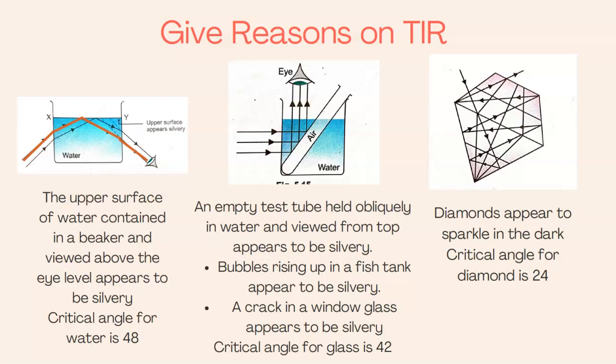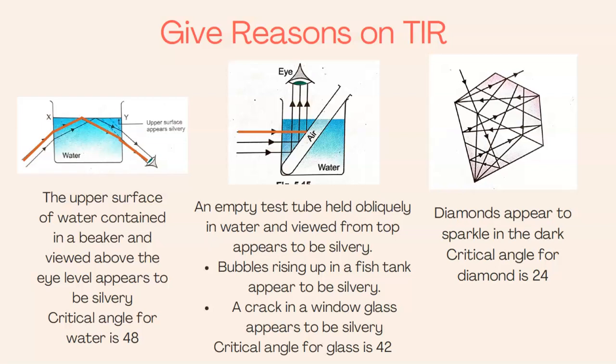Another example: suppose we take a glass test tube, an empty test tube, and we place it in a beaker that is filled with water, and we observe it from above. So an empty test tube held obliquely in water and viewed from the top appears to be silver. Now if you look carefully, the rays of light are incident on the air-water interface at an angle of more than 42 degrees.